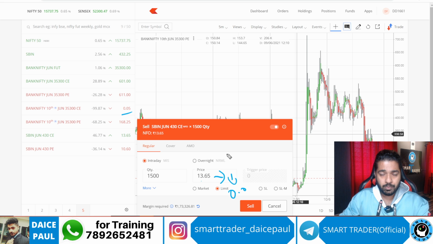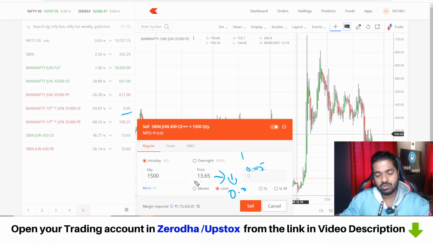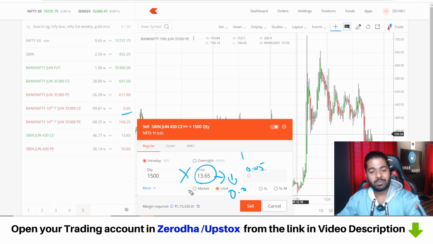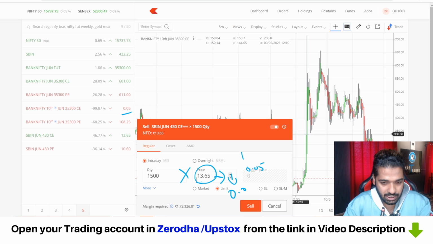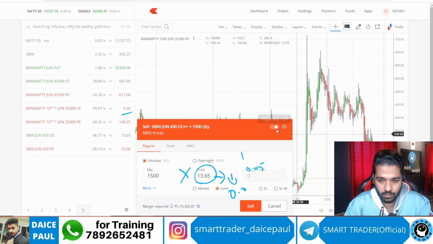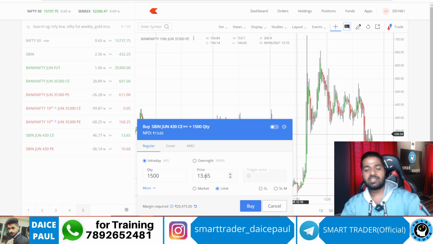Now, how many rupees can you make? It goes to 0. So it's like you bought at 0.05 and you sold around 13. So close to 13 rupees 65 or 13 rupees 60 paisa into 1500. So downside is 13 rupees into 1500, whatever you saw as premium required for buyers, that much only you will get. So basically 20,000. So your maximum profit is 20,000.